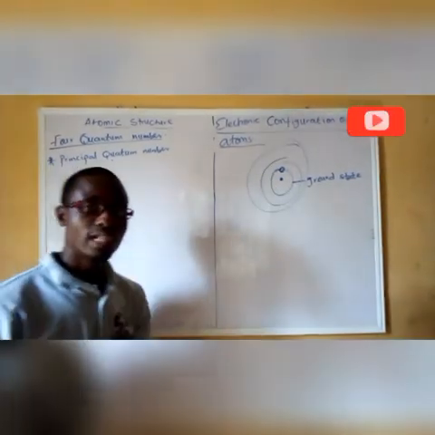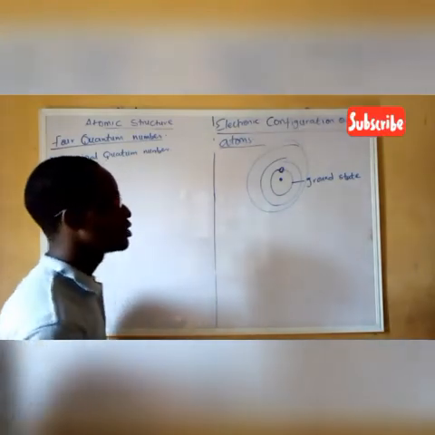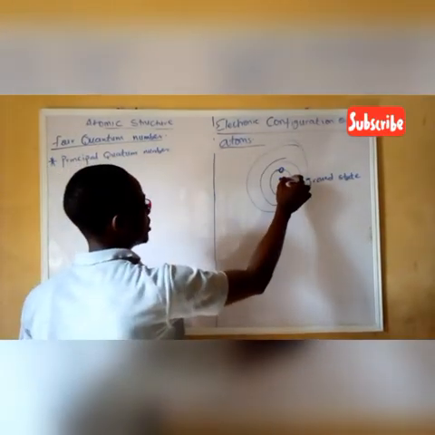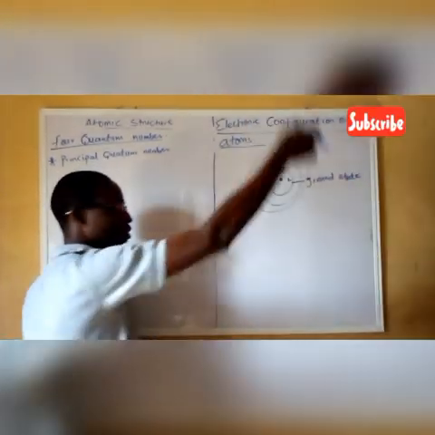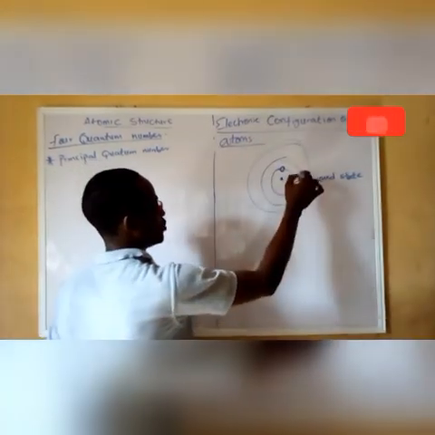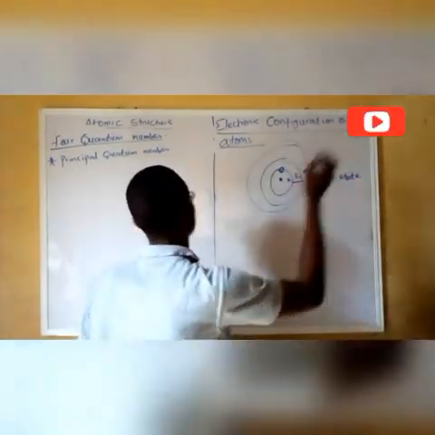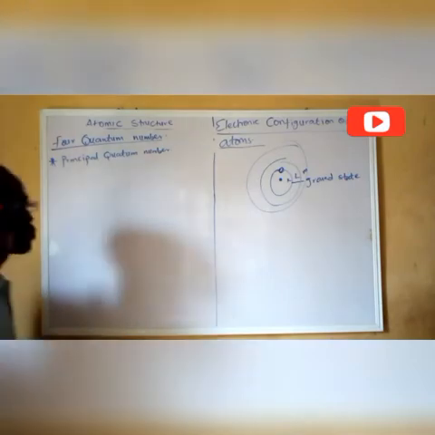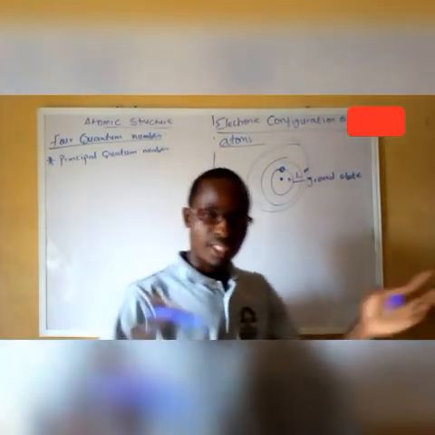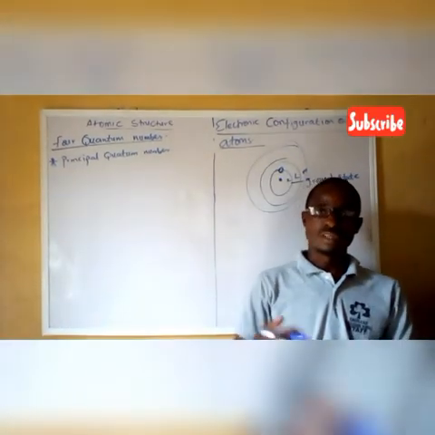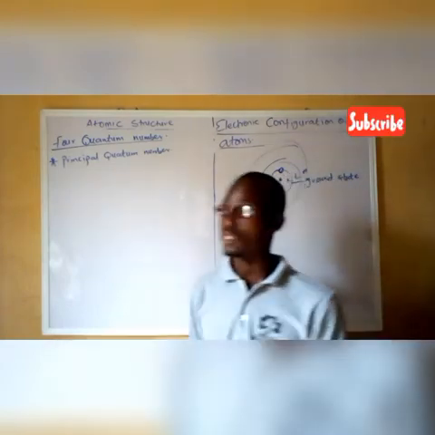We use letters to represent them. The ground state can be represented with K, and the next energy level to it will be L, then M. It continues. So the principal quantum number corresponds to the number of energy levels present in the atom.